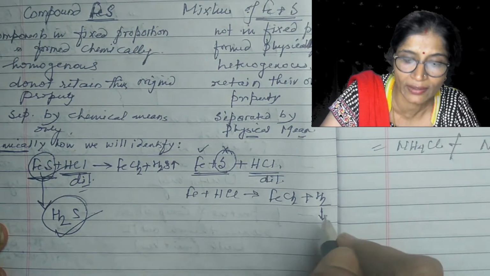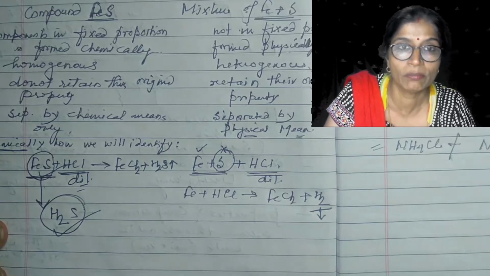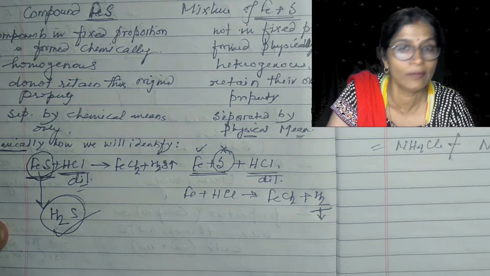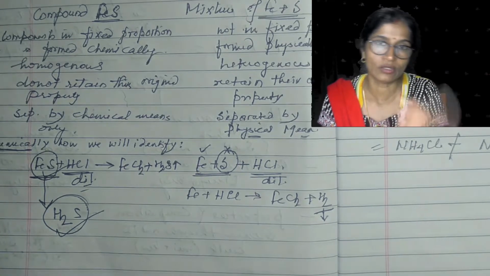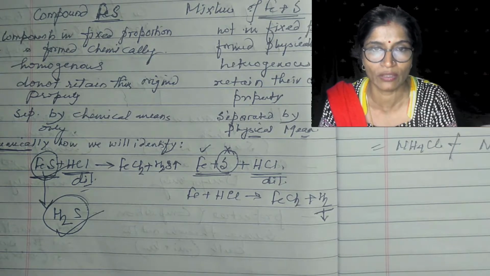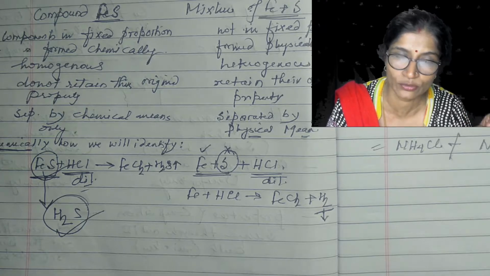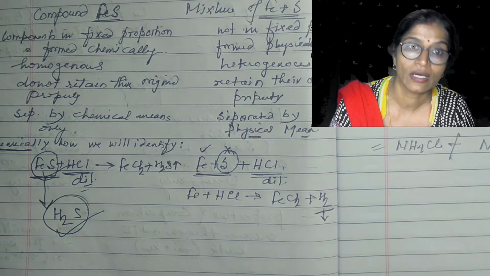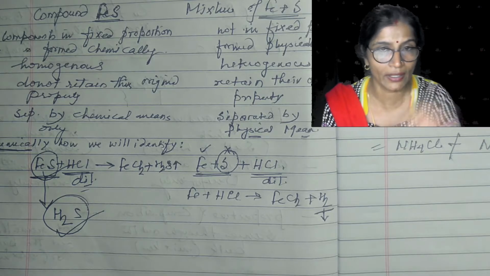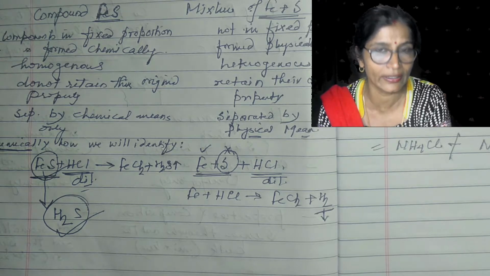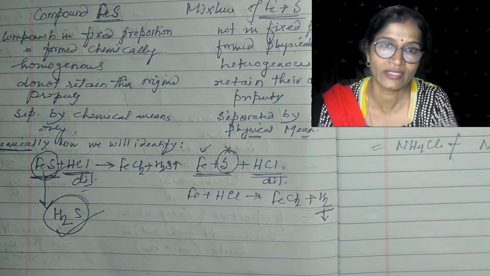You will get the gas hydrogen, which will burn with a pop sound and pale blue flame. So in both cases, you are getting a different gas. In one case, you are getting a gas with a smell of rotten egg, that is hydrogen sulfide. It means that is an iron sulfide compound. And in the other case, when you are getting hydrogen gas, it means that is what?